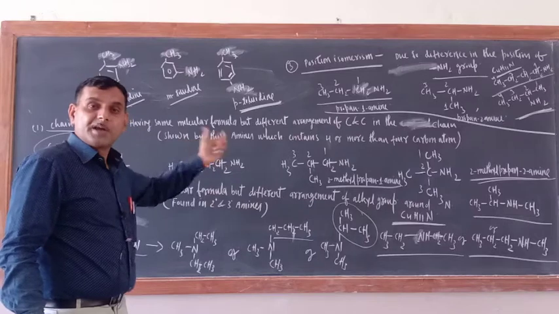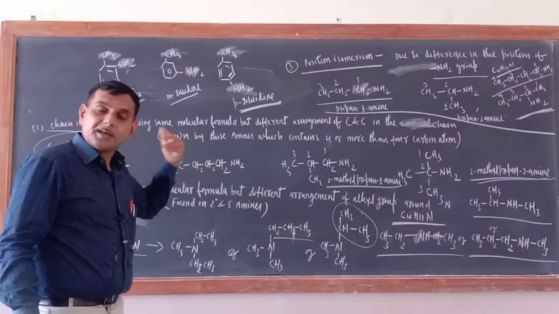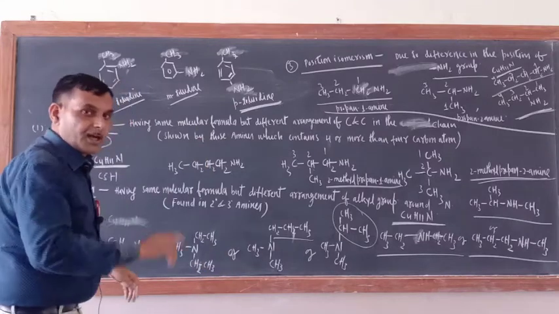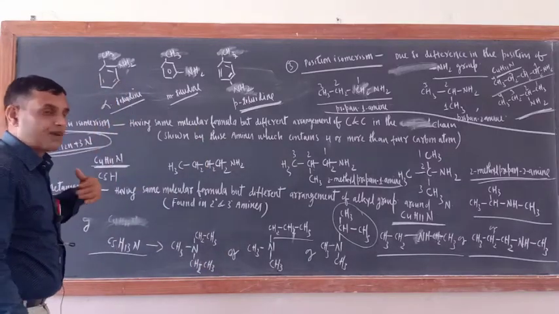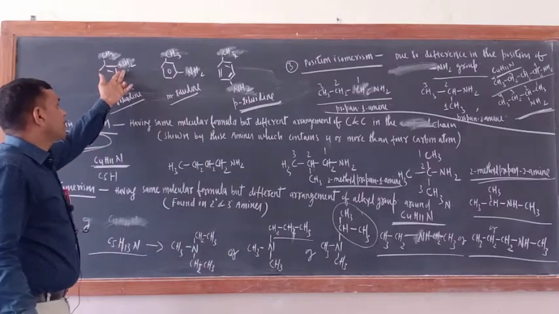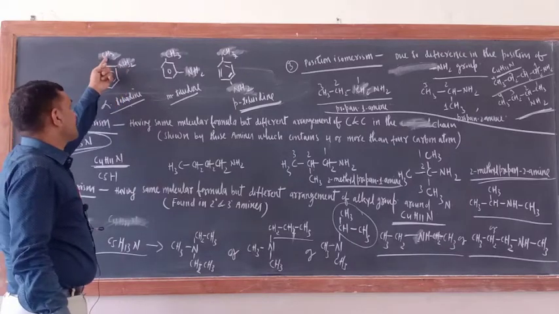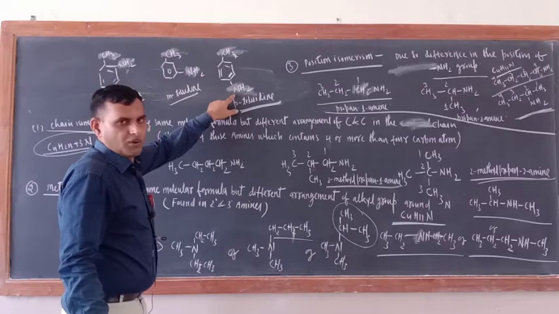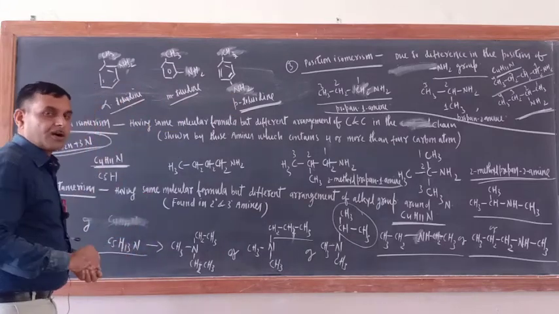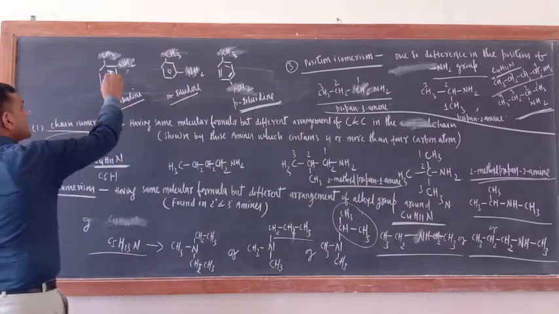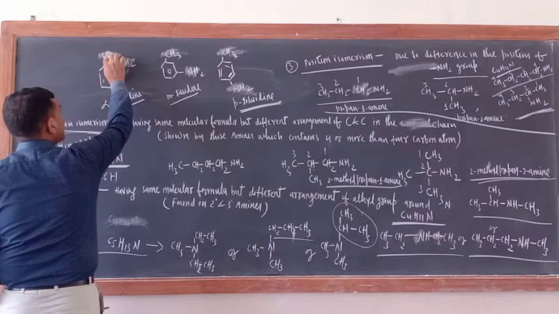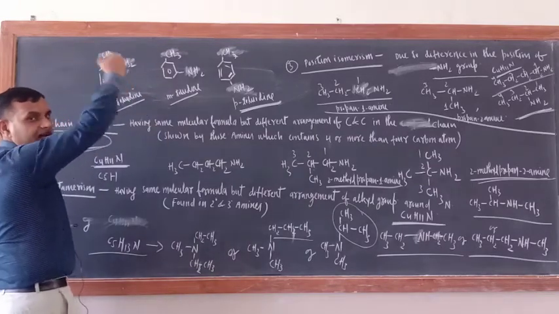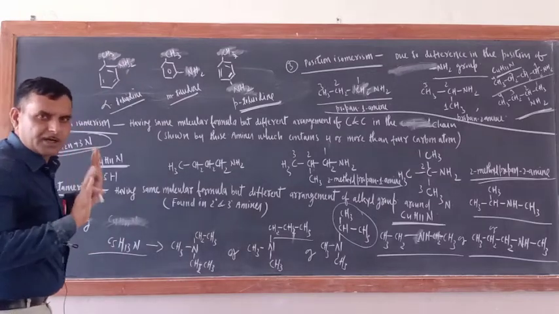So where is position isomerism there? If we are considering the NH2 group as a functional group. So okay, now I have considered the NH2 group as a functional group. So here at 2 position NH2 is there with respect to CH3. Here at 3 position, here at 4 position. Okay, correct or not? Now suppose you are not considering this one functional group, you are considering this functional group, then you have to go back to the earlier example. Are you getting my point or not?